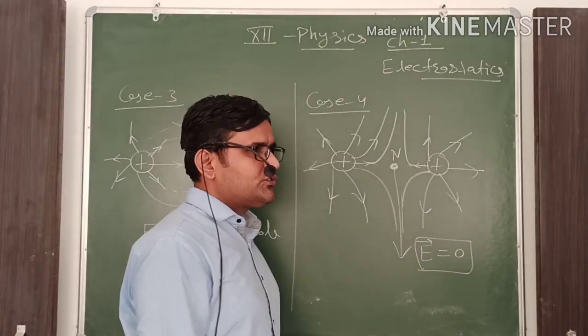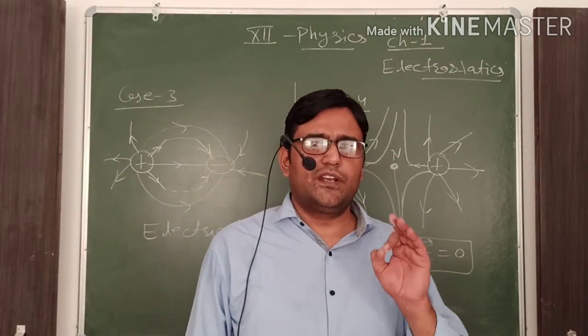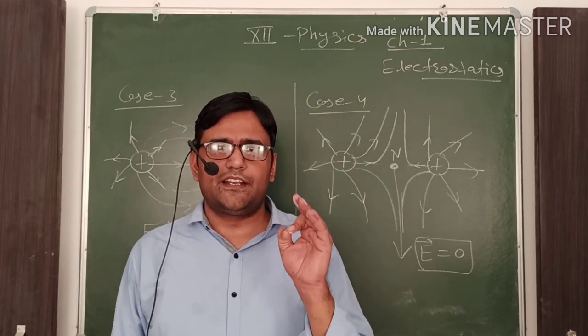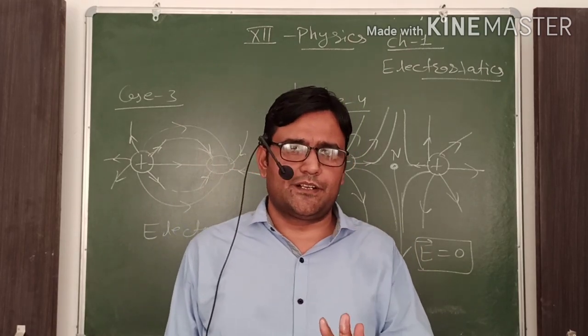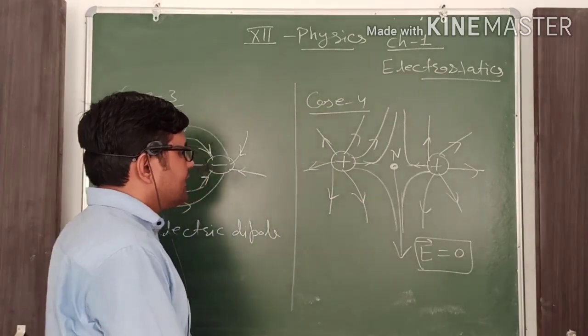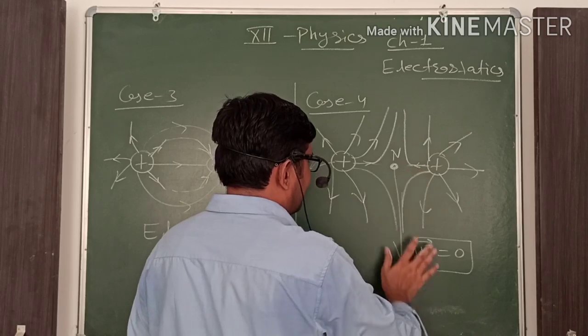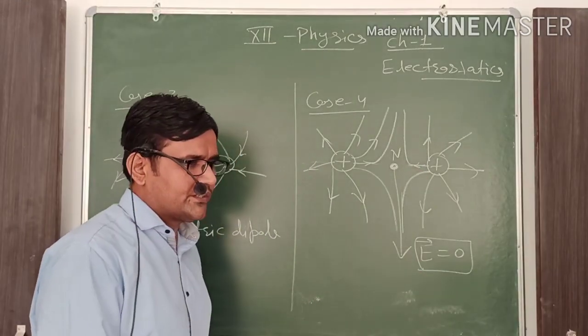It means there is no electric field at that point. Is it clear? The important thing in case number 4 is the neutral point, where the electric field intensity is 0.